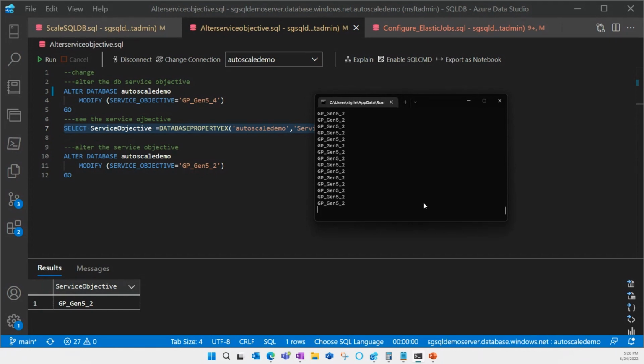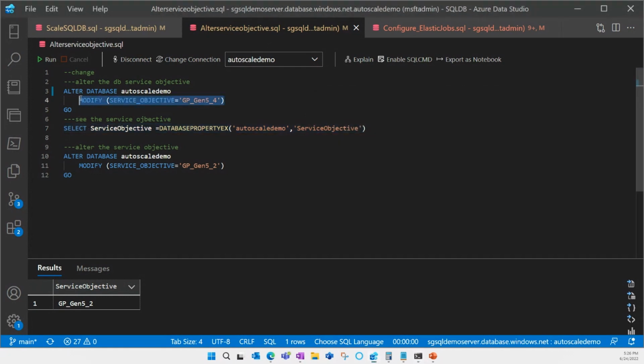In the background, a whole new instance is being created. It's being created as a Gen 5 with 4 cores. And at some point, we'll stop the connection. There we go, right there. And so you'll see here I've lost my connection. If I go back and look at my service objective, I'm now at Gen 4.